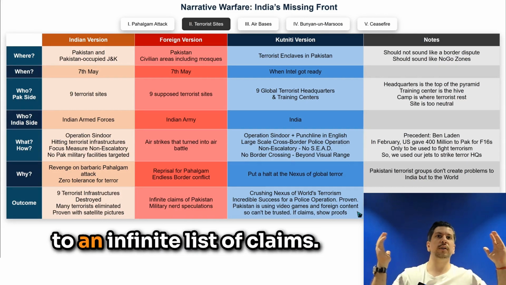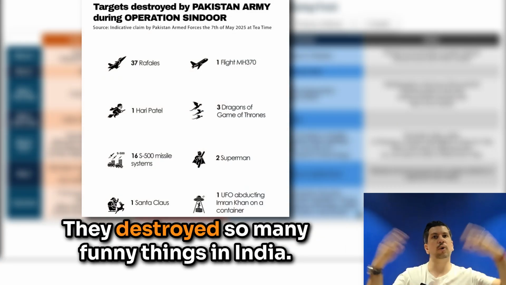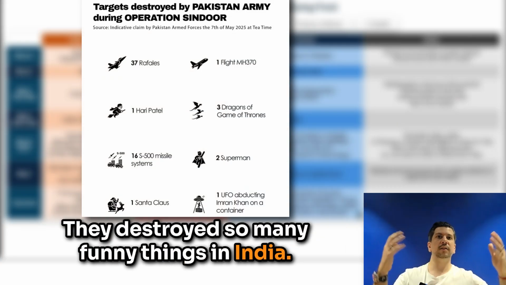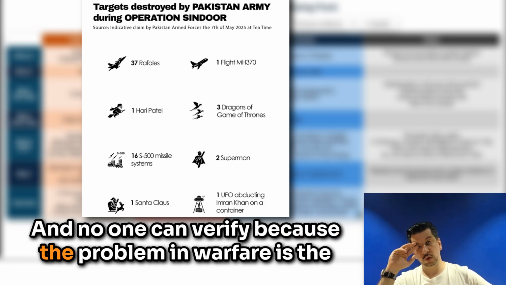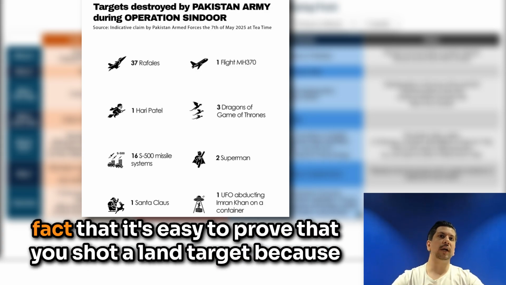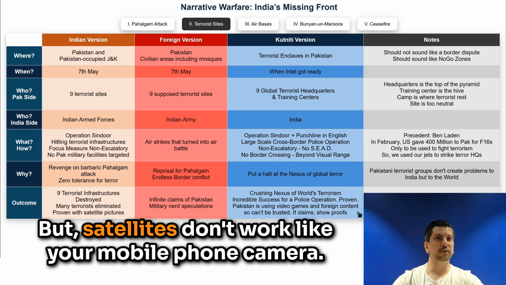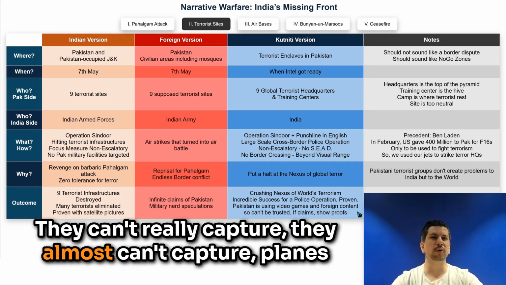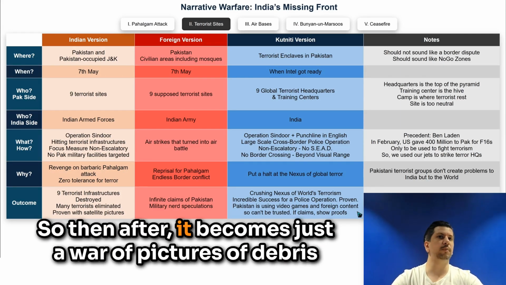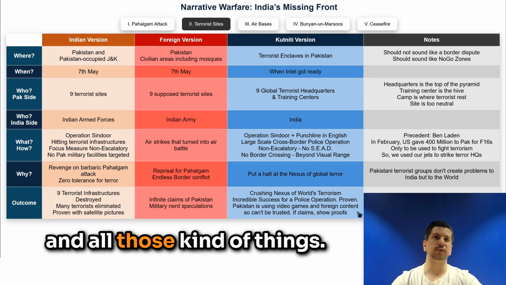And they just went to an infinite list of claims. They destroyed so many funny things in India. And no one can verify, because the problem in warfare is that it's easy to prove that you shot a land target because satellite imagery is public. But satellites don't work like your mobile phone camera. They can't really capture planes being shot or this kind of thing. So then it becomes just a war of pictures of debris and all those kinds of things.